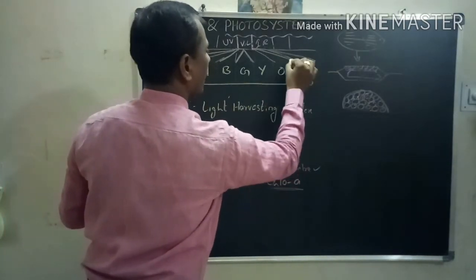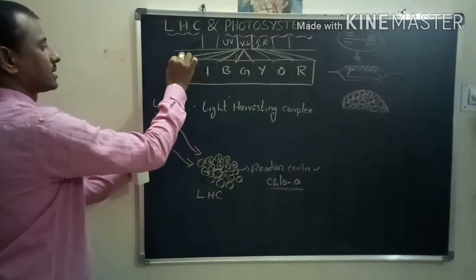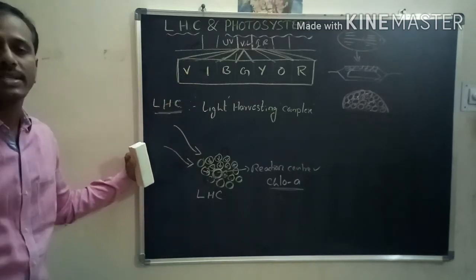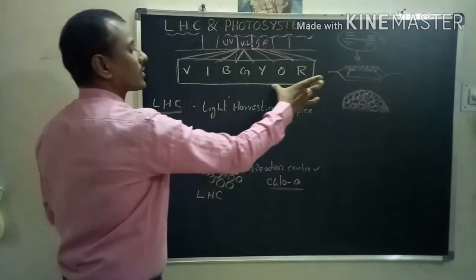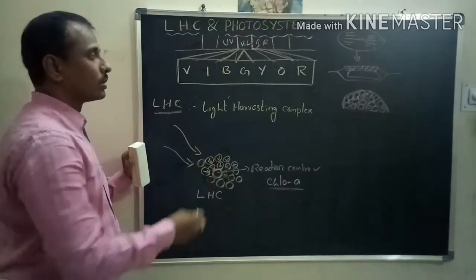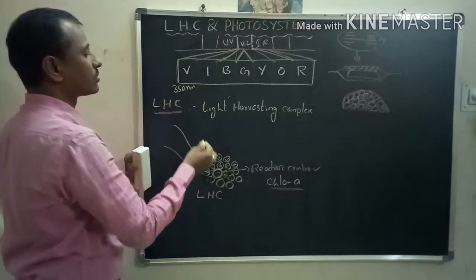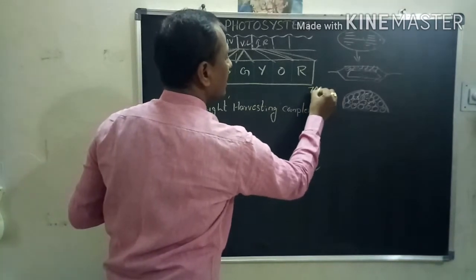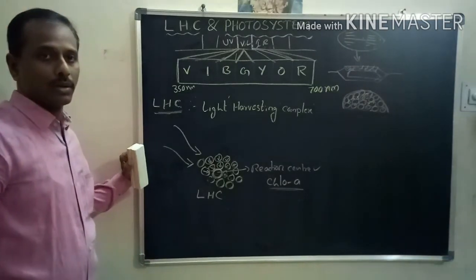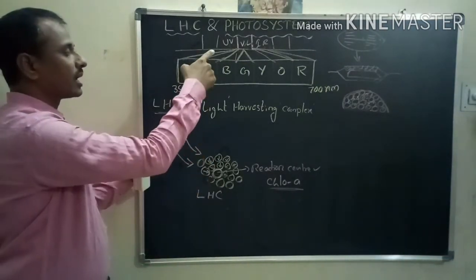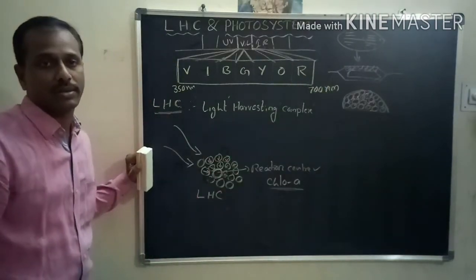These 7 colors of light will be received by the plants. That means the light harvesting complex receives these 7 colors of light, which start from 350 nanometers wavelength to 700 nanometers wavelength. The wavelength of the visible light is 350 nanometers to 700 nanometers.